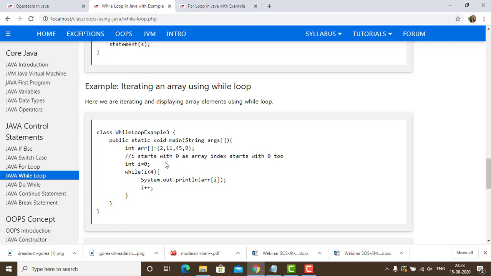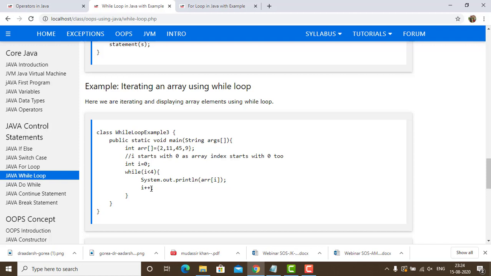Now it is going to display the value of AR[I]. What is AR[I]? You can see that this is an array. It has a 0th position, first position, second position and third position. So I is at the 0 position. The value of I is 0, so it is going to display the element at the 0th position. Then the value of I is incremented by 1. Before, the value of I was 0.